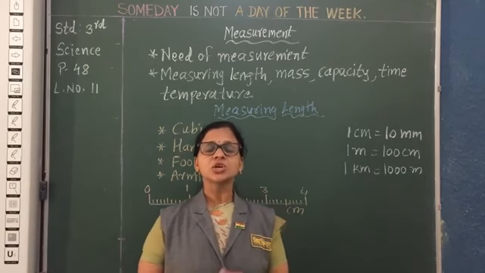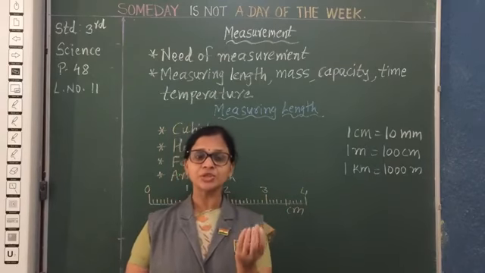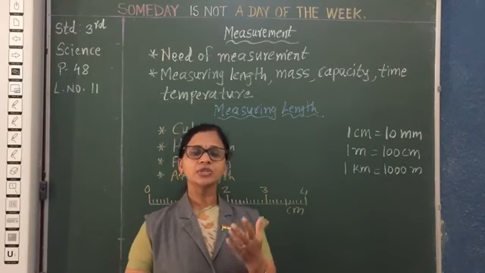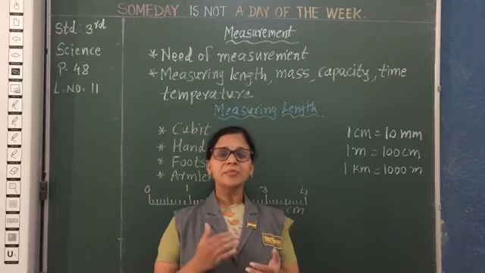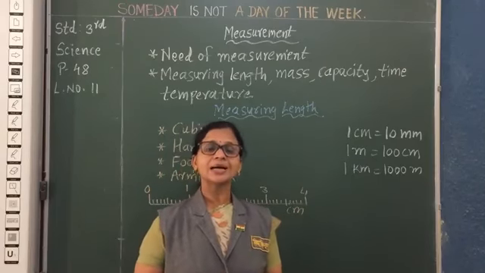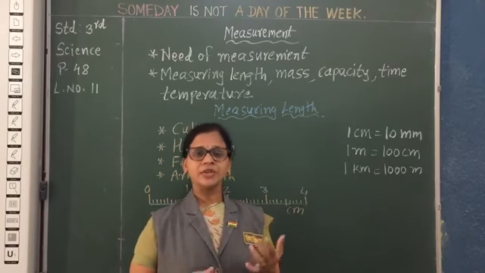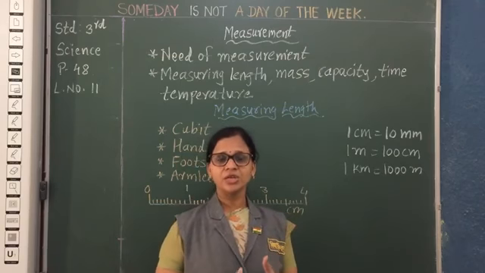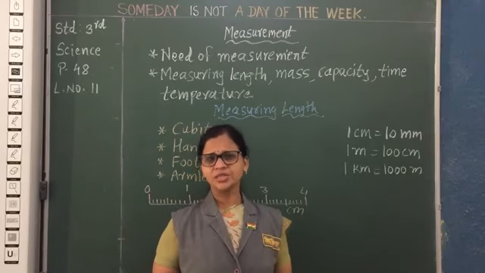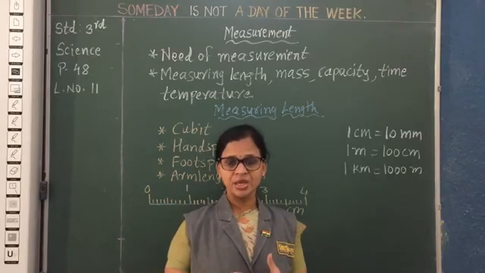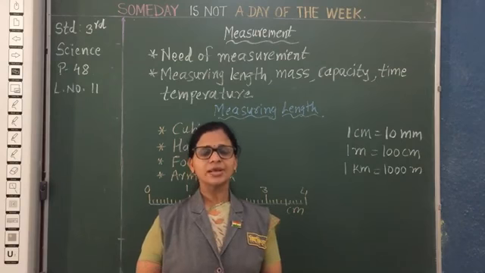We are measuring things to what? To find out the size and amount. Amount means that particular quantity. So what is meant by measurement then? Measuring something is known as measurement. We are measuring a lot of things in our surroundings, everything in our life. Length we are measuring, our weight we are measuring, whatever things we are measuring. Measuring something, that is called measurement.